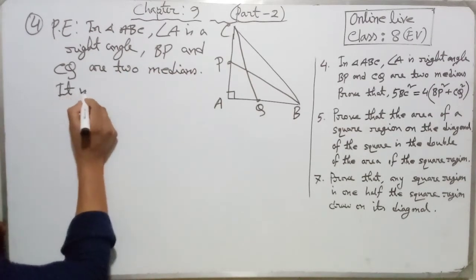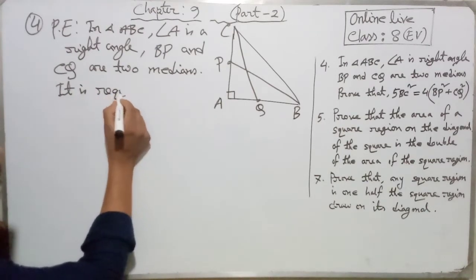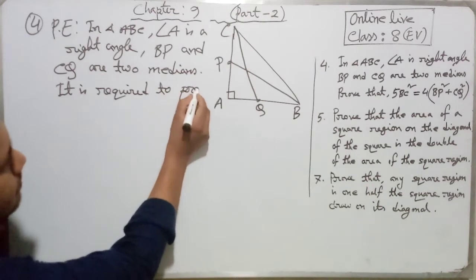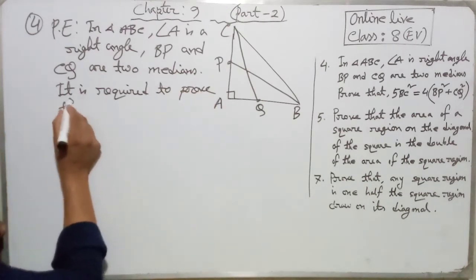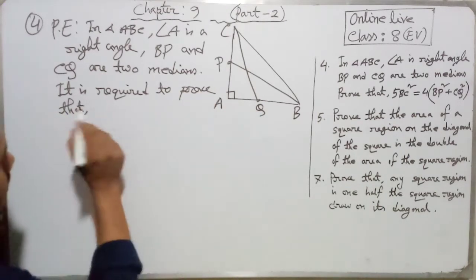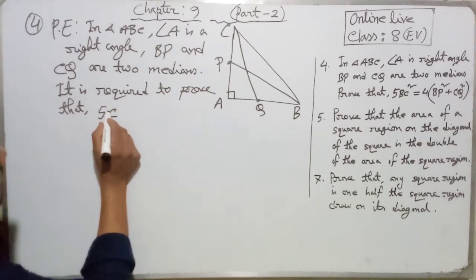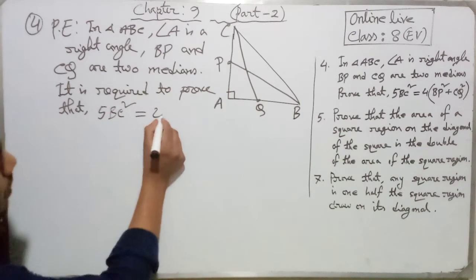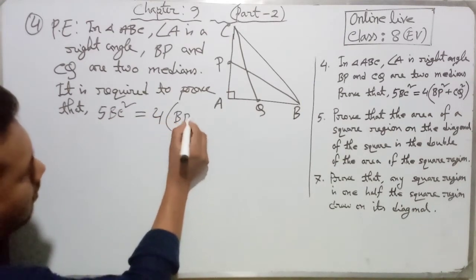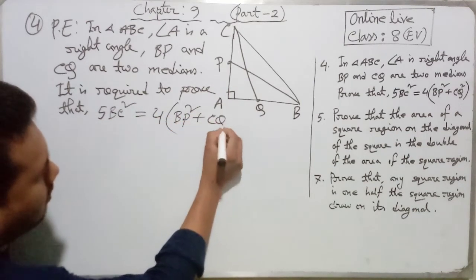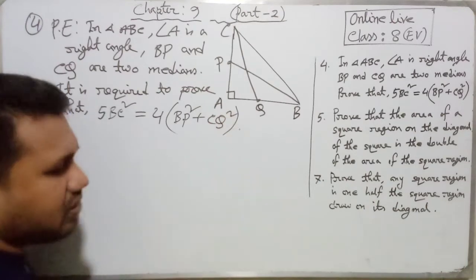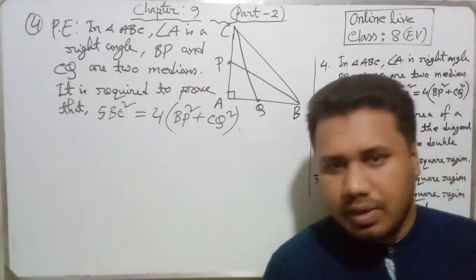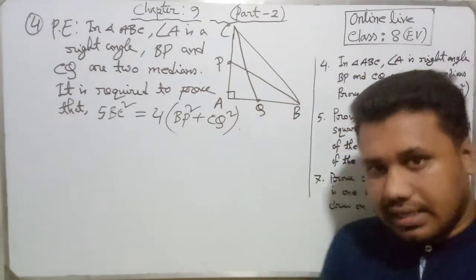Now it is required to prove that 5BC square equals 4 into (BP square plus CQ square). So this is our target. We have to prove that 5BC square equals 4 into (BP square plus CQ square) for this triangle.